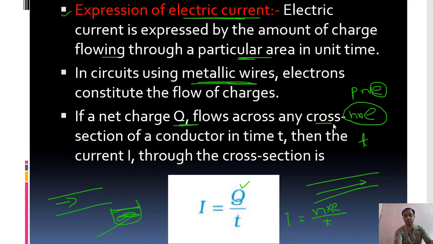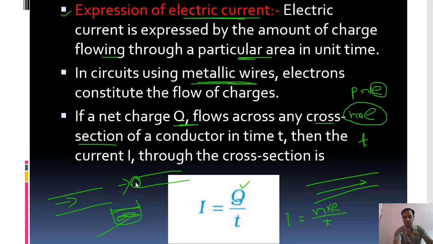So what is cross section? These small terms are very important. They are going to help you while solving questions. So let me make you understand. Suppose this is a pipe. If you see this pipe from here in this direction, suppose you are standing here and seeing this pipe, how does this region look? It looks like a circle. So this region is known as cross section, and the area of this cross section is known as cross-sectional area.